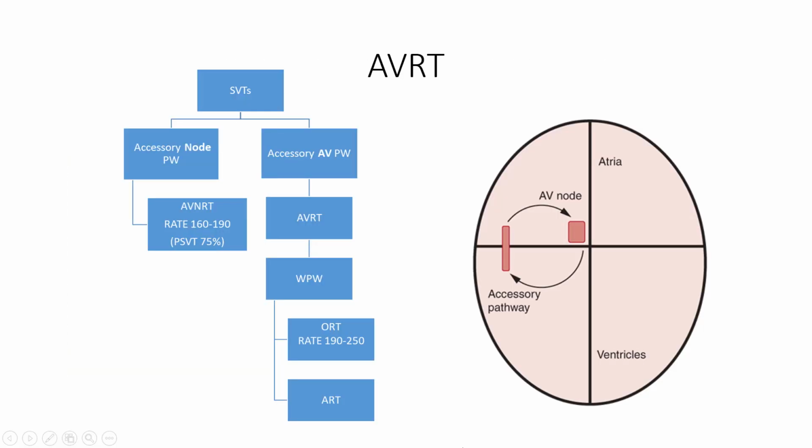The other type of supraventricular tachycardia we need to talk about is caused by a direct accessory pathway between the atria and the ventricles. This produces an AV reentry tachycardia. And as we've said, because of this accessory pathway, the circuit is permitted to re-enter from the bottom of the heart to the upper chamber of the heart and initiate that reciprocating tachycardia that's similar to a dog chasing its tail. Now, one of the most important forms of this arises from a condition called Wolff-Parkinson-White syndrome, and it can produce a subset of tachyarrhythmias.